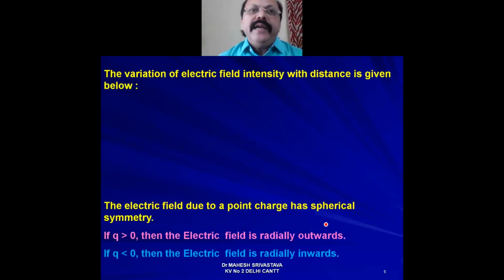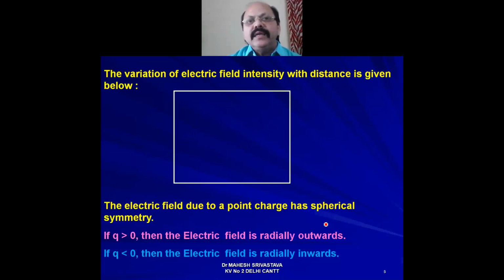Now, by that expression we are getting E equal to 1 upon 4 pi epsilon naught, Q upon R square. Here 1 upon 4 pi epsilon naught is constant, Q is also constant, and the only variable is R square. So we plot a graph of electric field intensity against R square.